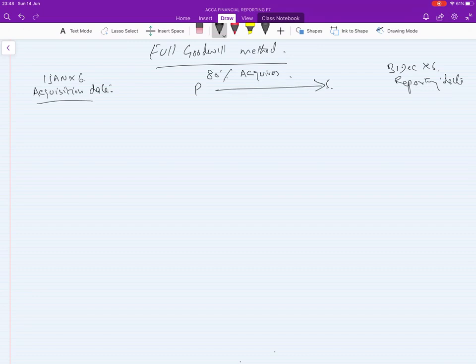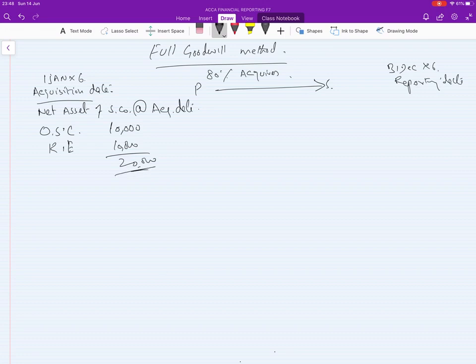So we will prepare the net asset package now. Net asset of S company at acquisition date. The package is ordinary share capital. Suppose in this we have the same 10,000 and retained earning is 10,000. So it means they have 20,000 here.